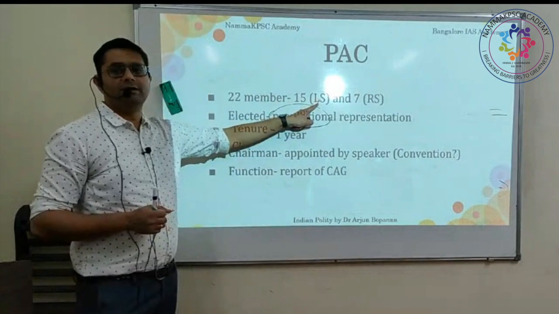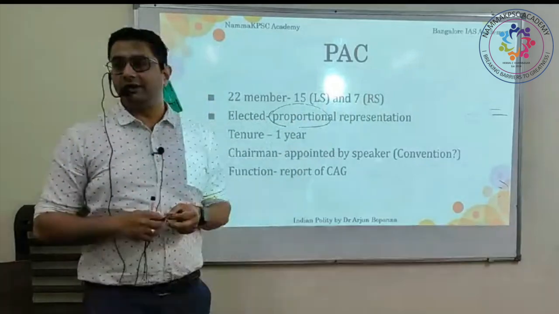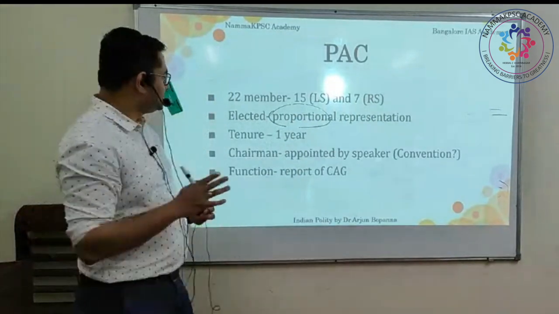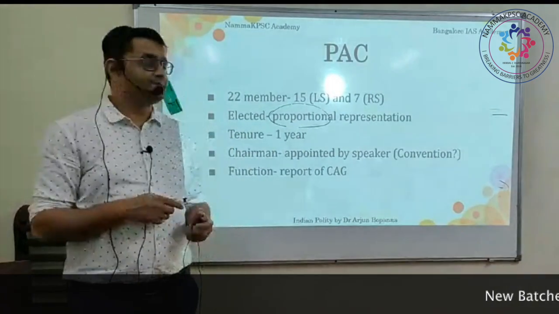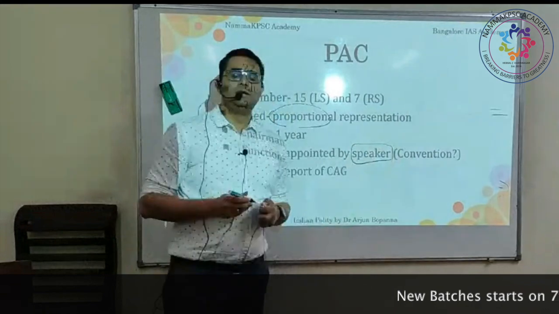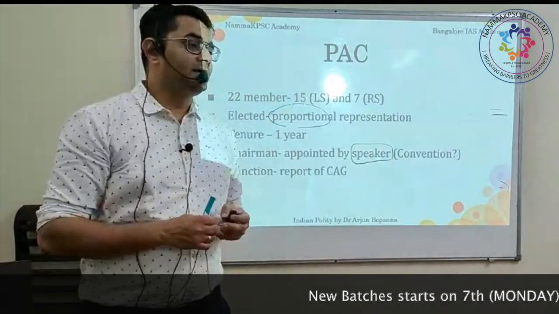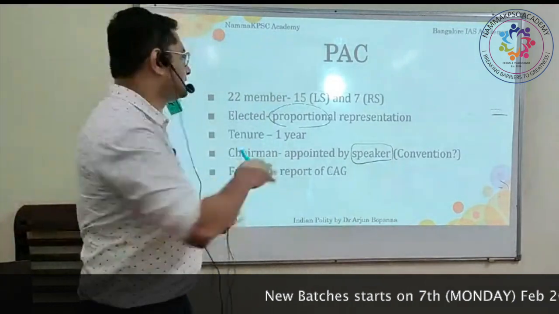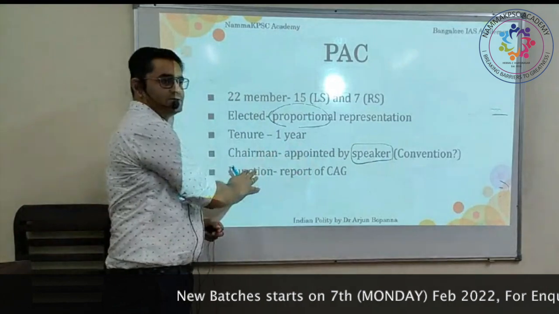So Lok Sabha, 15 of them will be elected, Rajya Sabha 7, and their tenure is 1 year. After every 1 year, it is changed. And the chairman is appointed by the speaker. The chairman of this committee is appointed from amongst these 22 members, the speaker will appoint the chairman.